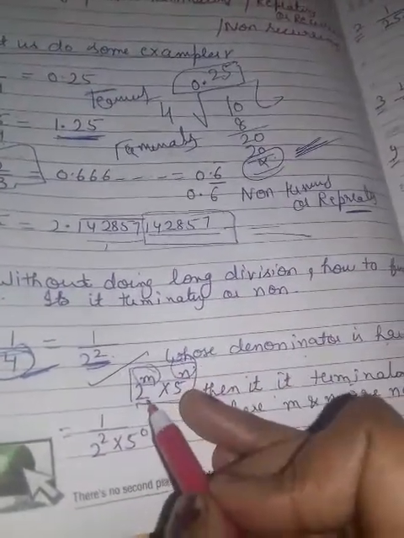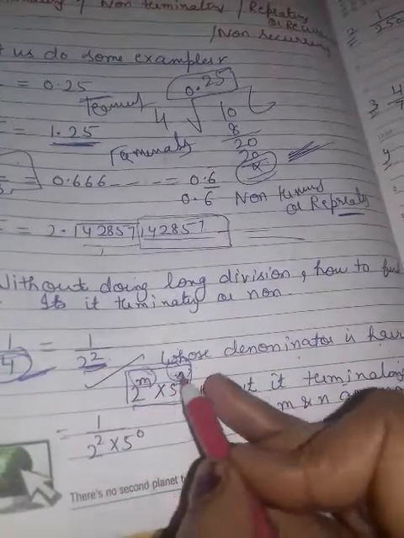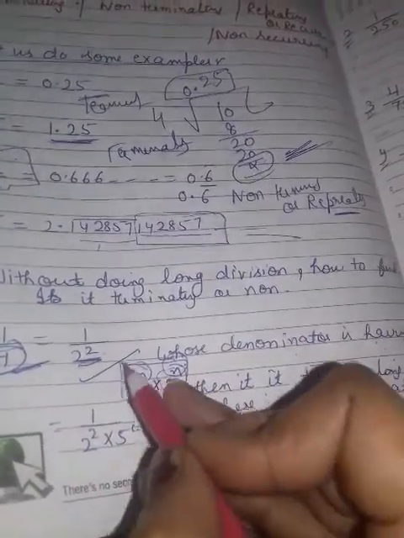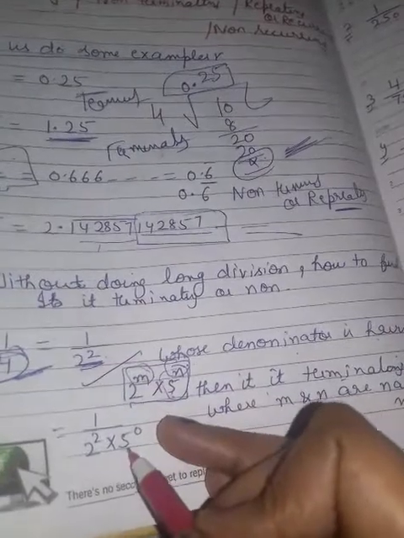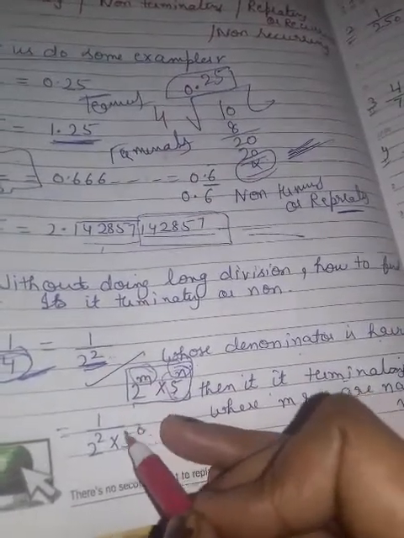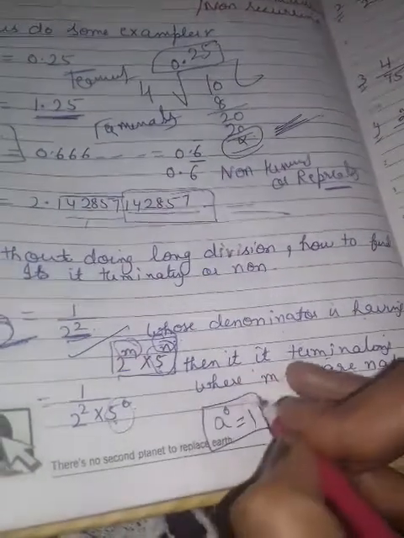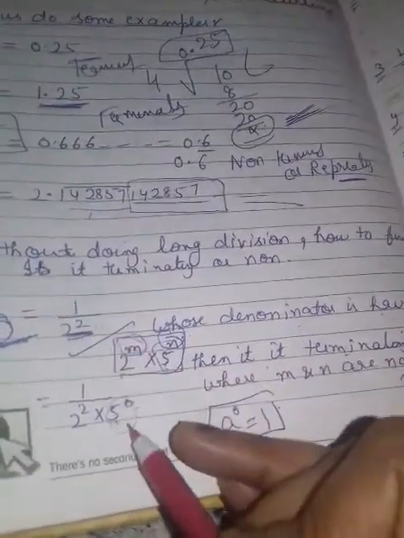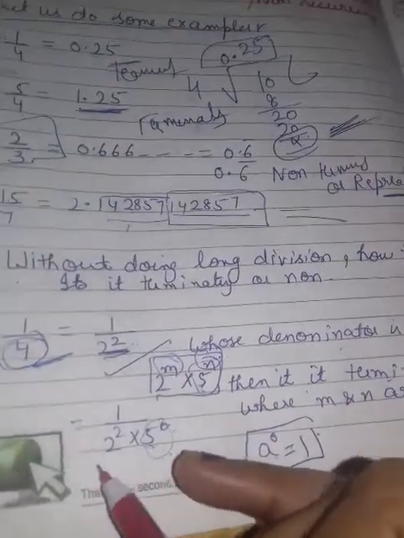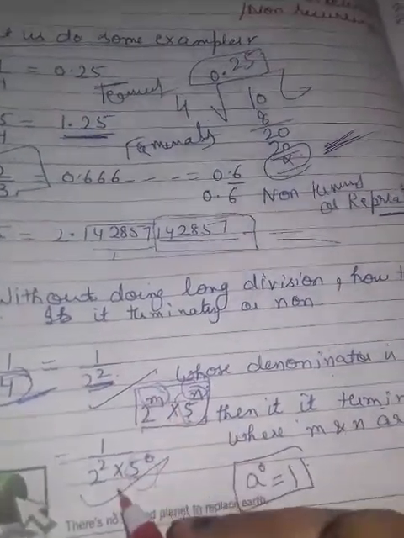Just see, this is terminating. Now you are thinking, why is it terminating? It is not having this. But yes, it can be, because every number whose power is 0 is 1. You know about this? A raised to power 0 is what? 1. So we can write it with 5 raised to power 0. So it is terminating.